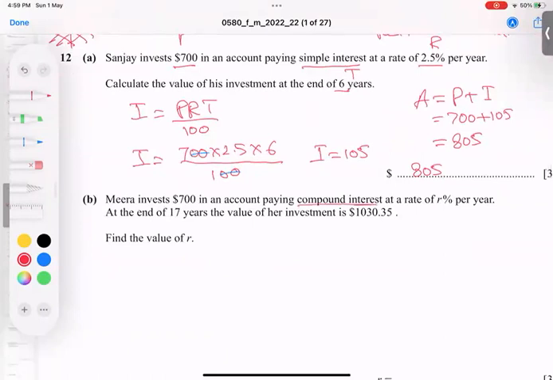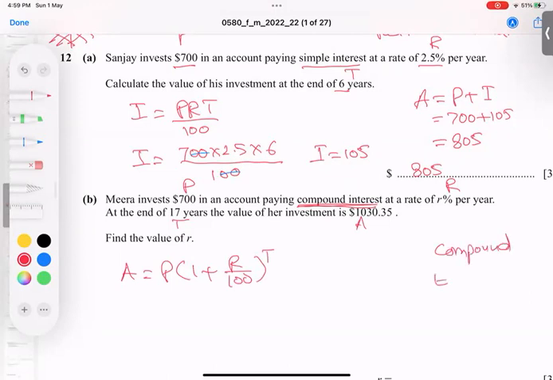Compound interest. That's the clear word he uses. He invests this much, so there's a P. This R is the rate for the end of 17 years. So T is 17. He is getting this at the end of 17 years. This is called A, because the formula is A equals P times (1 plus R over 100) to the power T.